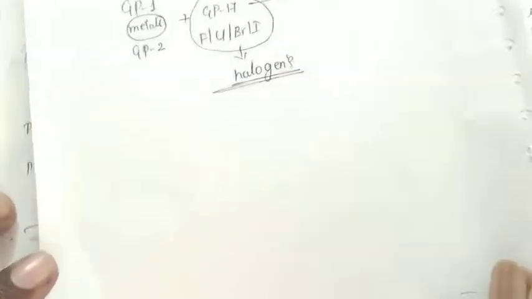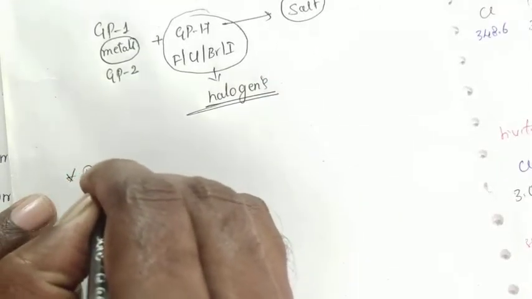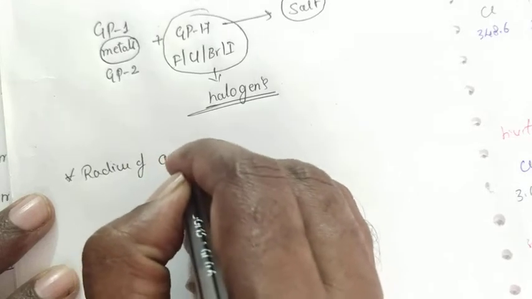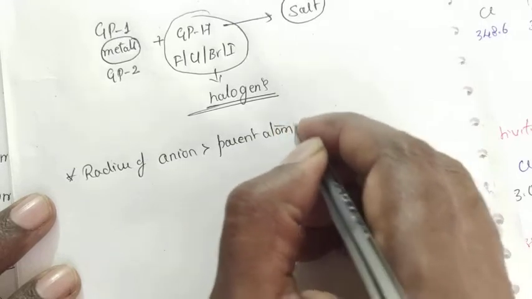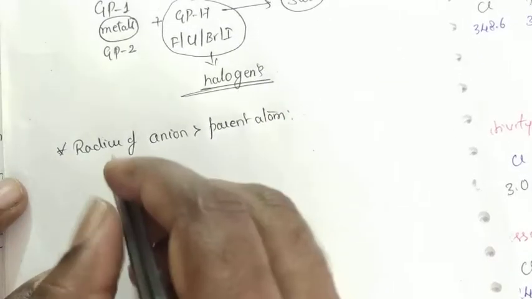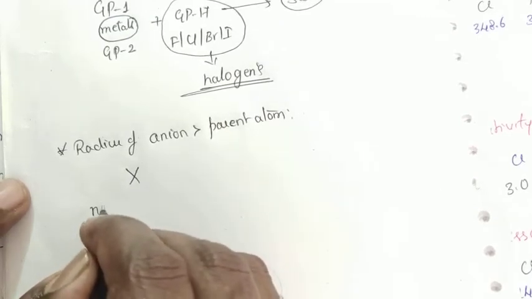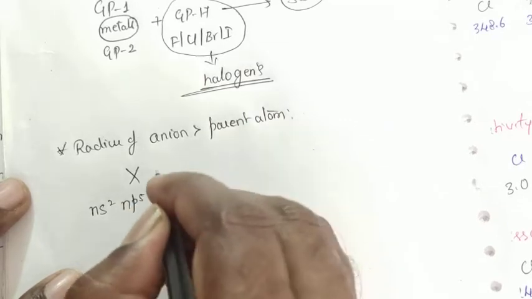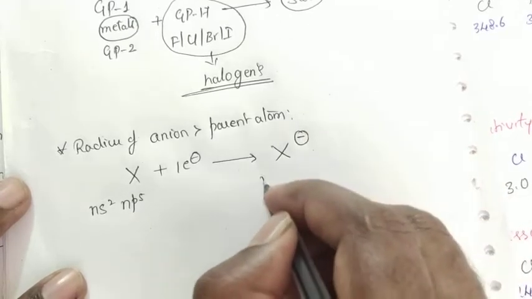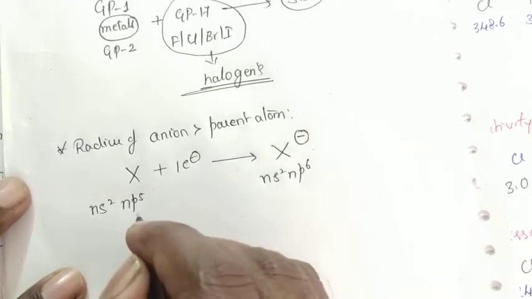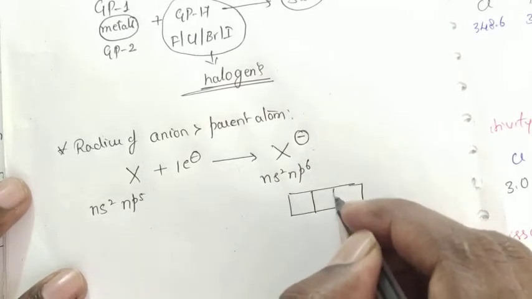This concept we taught in first year PUC, called chemical bonding. That is, the radius of an ion is greater than the radius of its parent atom. So if you write the electronic configuration of any halogen atom, it is like this: noble gas ns2 np5. As soon as it gains one electron, X minus: ns2 np6. So the electrons get completely filled up in the outermost p orbital.